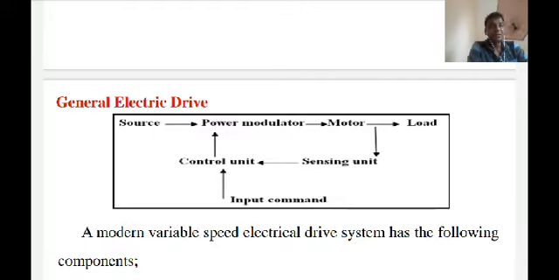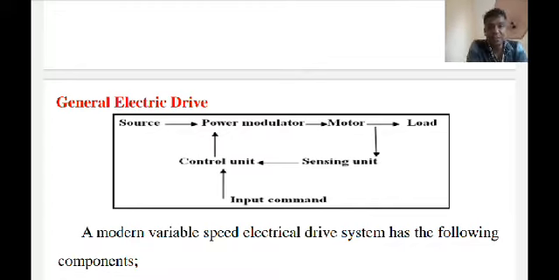Then if you talk about the source, very low power drives are generally fed from single phase sources.